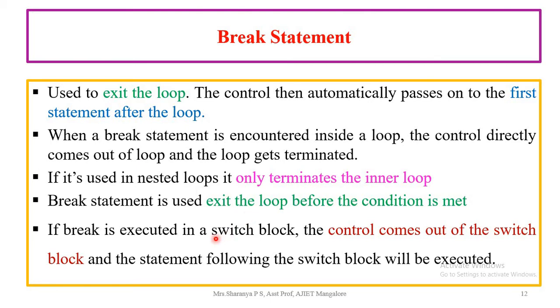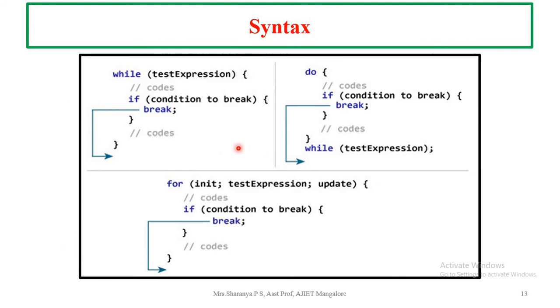So here it completely exits the loop before the condition. Suppose we want to completely terminate the loop even if it does not match the condition, in such a situation this break statement can be used. And these break statements can be used in two places. One is with the looping statements like for, do while and while loops, and one more with switch conditional block statements. We'll see with an example and the syntax how it works.